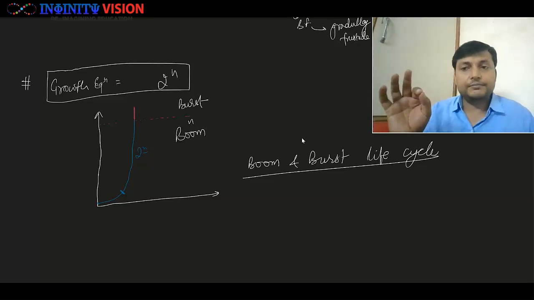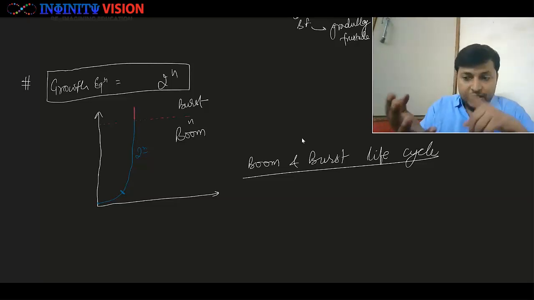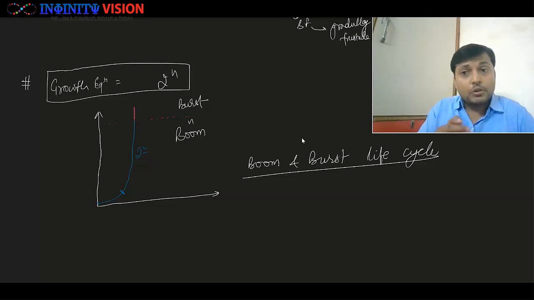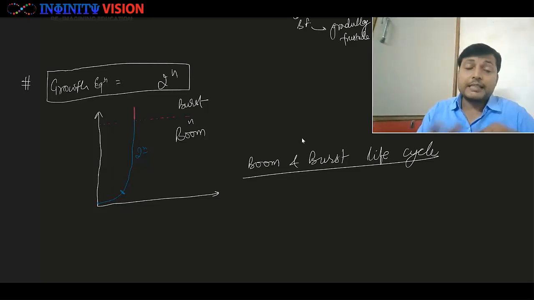Okay, boom and burst life cycle. So this is it about the diatoms. We have seen their structure, their cell wall, and their ecological role, that is producers. We have seen that they are chief producers, and where they are found. We have also seen their reproduction, photosynthesis, stored food, and growth curve. Well, so this is all about the diatoms.